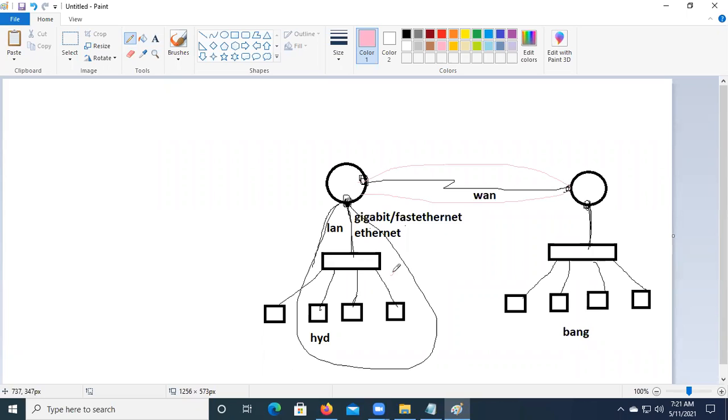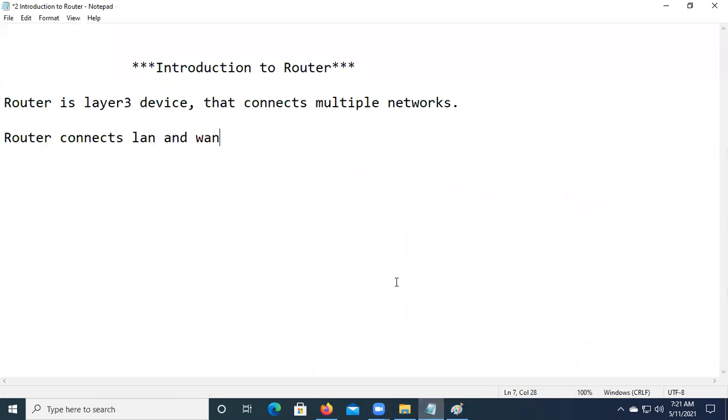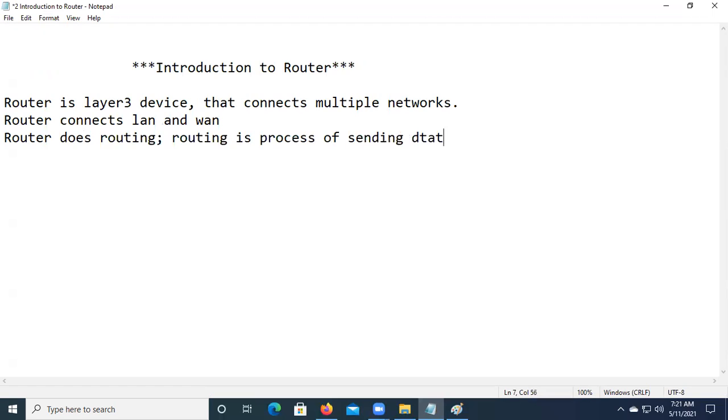And the main functionality of the router is routing. Router does routing. Routing is a process of sending data to the destination by selecting the best path.